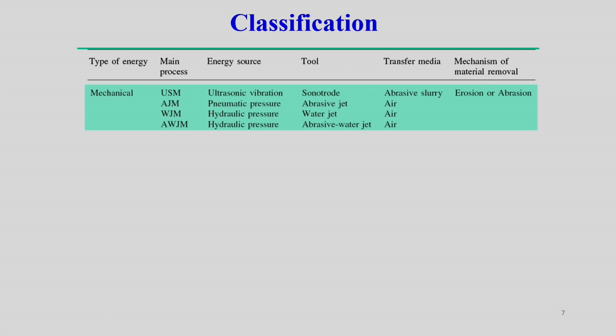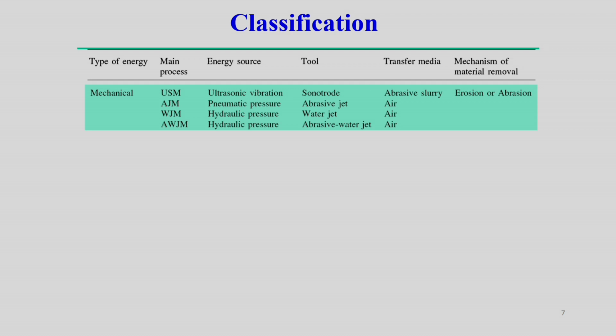Similarly, abrasive jet machining. There is a creation of pneumatic pressure, and the pneumatic pressure creates a jet of abrasive particles along with some kind of carrier gas. The abrasive jet impacts the workpiece, and that creates erosion on the workpiece surface. So, the transfer medium in this case is air.